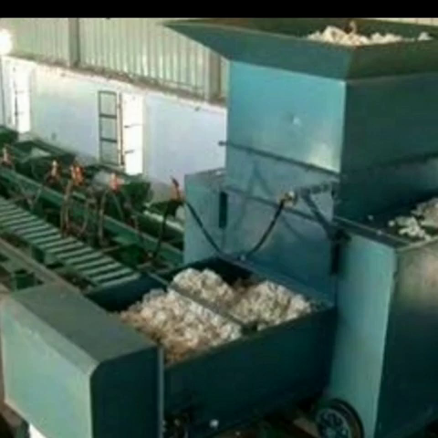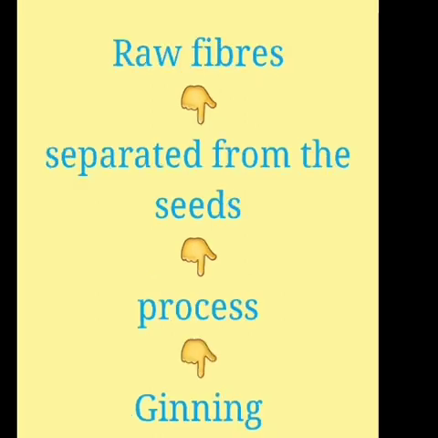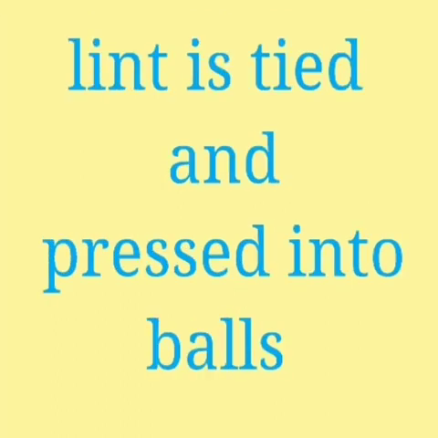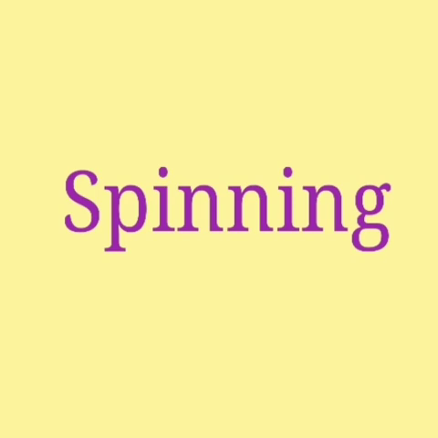Ginning. There are two processes to make cotton yarn from cotton fiber. The raw fibers are separated from the seeds by a process known as ginning. The fibrous material left after separating cotton seeds is called lint. The lint is tied and pressed into balls. The fine fibers and other impurities are removed by the process of combing. Do you know how do we get yarn?